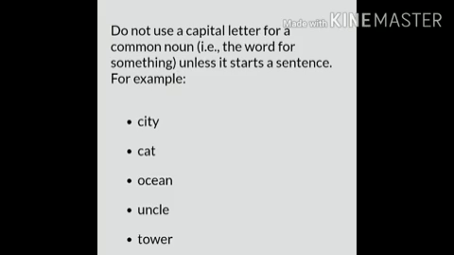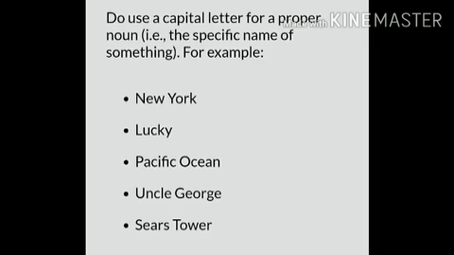We have to look at another difference also between common noun and proper noun. Do not use a capital letter for a common noun, that is the word for something, unless it starts a sentence. For example, city, cat, ocean, uncle, tower. We have to keep these points always in mind.